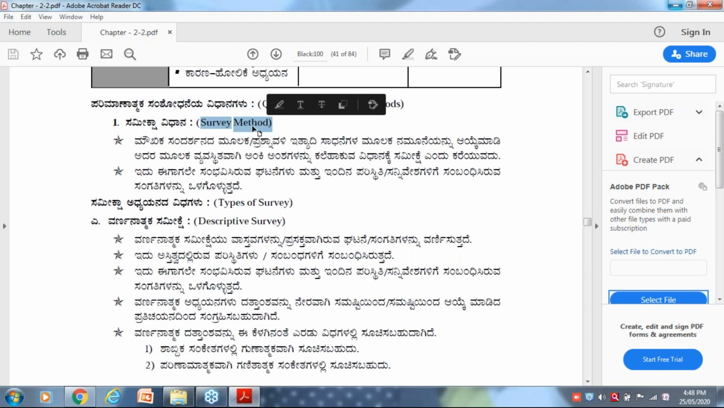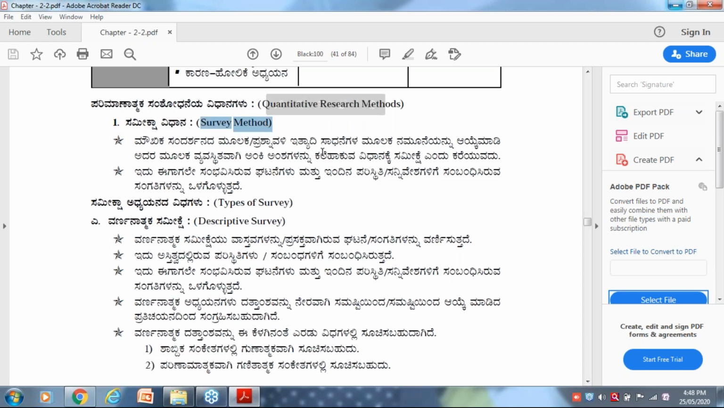Survey means going to the people and getting the information. Nowadays the survey has been innovatively modified into email or telephonic surveys, or sending Google forms to them and asking them to fill and submit those forms. Likewise, survey is a method.